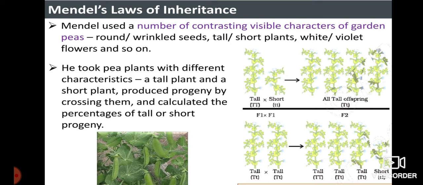Later, Mendel once again crossed the plants to get the next generation, the F2 generation. He crossed the F1 tall plants with each other. To his surprise, he got three tall plants and one short plant. You can notice here that there are three tall plants and one short plant.